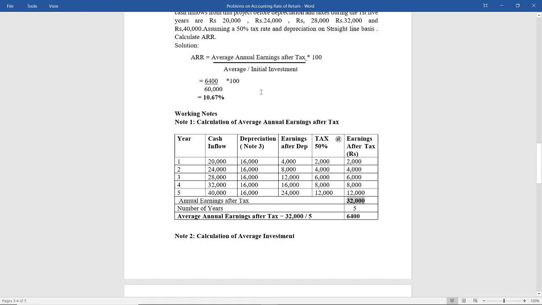Now here they are saying that there is an average annual earnings after tax. How do you find the average? By dividing it by the number of years of cash inflows. You added all this and got 32,000, and the number of years is 5 years. So what is the average annual earnings after taxes? 32,000 divided by 5, that is 6,400. So we have calculated the numerator, which is 6,400.